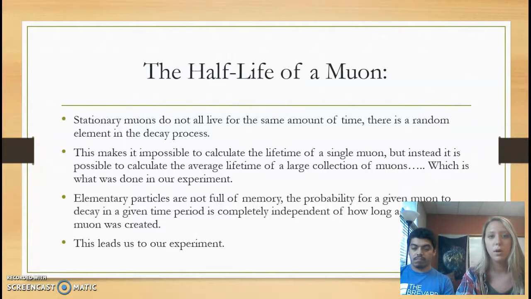The half-life of a muon. Stationary muons do not all live for the same amount of time. There is a random element in the decay process. This makes it impossible to calculate the lifetime of a single muon, but it is possible to calculate the average lifetime of a large collection of muons, which is what was done in our experiment. Elementary particles are not full of memory. The probability for a given muon to decay in a given period of time is completely independent of how long ago the muon was created.